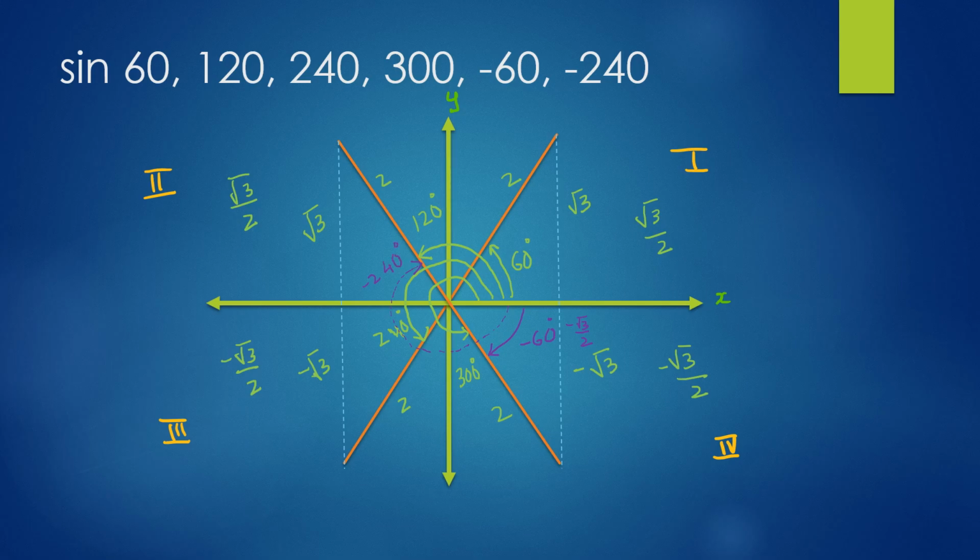What do you see? The sign here is positive. It is not minus root 3 by 2. It is plus root 3 by 2. Now, does the formula fit in here? Sine of minus theta is minus sine theta. Is the formula wrong? No, the formula is not wrong. But there is a condition on that formula. It applies for angles that are less than 90 degrees. Only then it holds true.